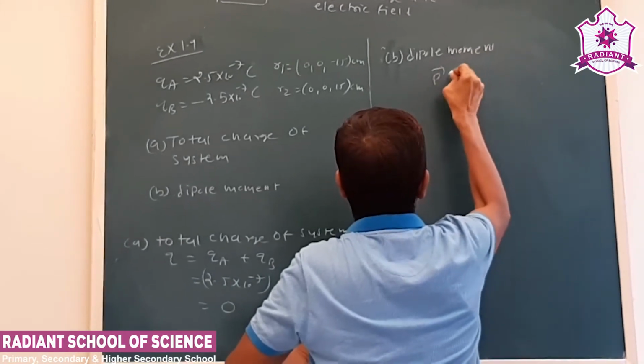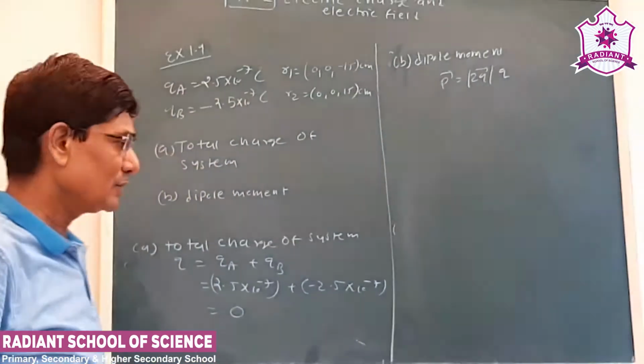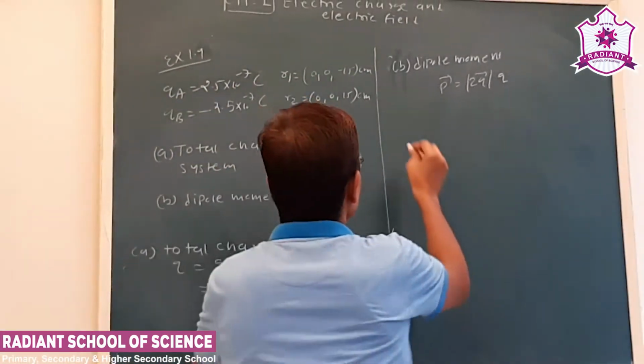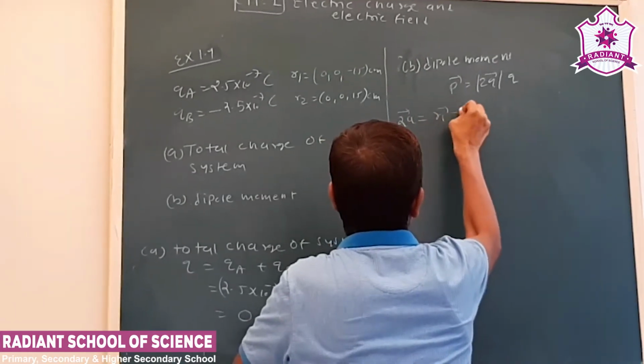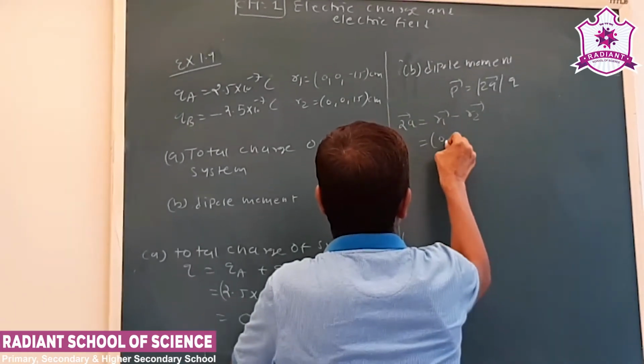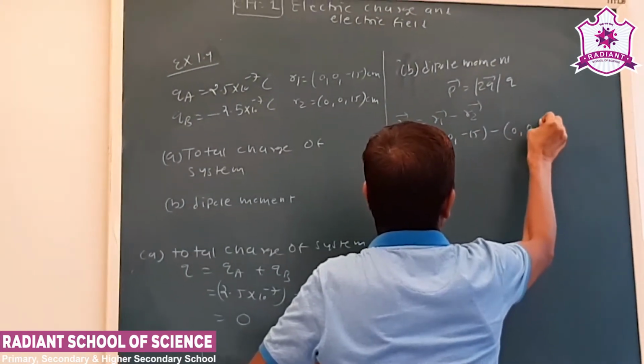Now the dipole moment is given as 2A into Q. That is the equation we have seen earlier. Now 2A is R1 minus R2. This is 0, 0, minus 15, minus 0, 0, 15.